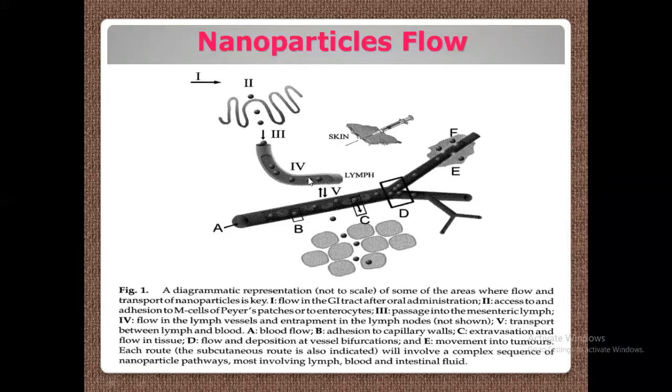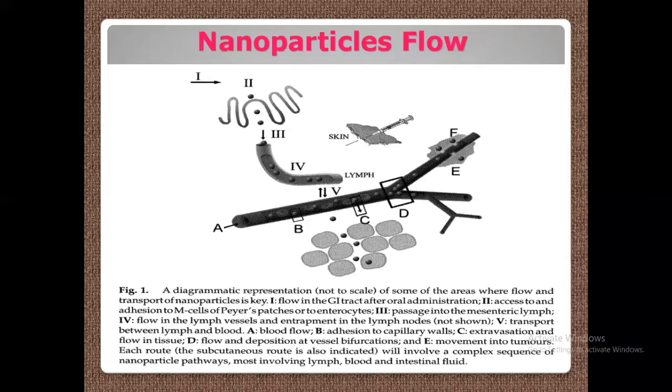That is, it is going through the lymphatic vessels. Then flow in the lymph vessels and entrapment in the lymph nodes, here in this area. Then transport between lymph and blood. Here you see that it is transported between, this is the blood vessel, this is the lymphatic system. The drug nanoparticle is transported between lymph and the blood. This position here, this arrow mark.